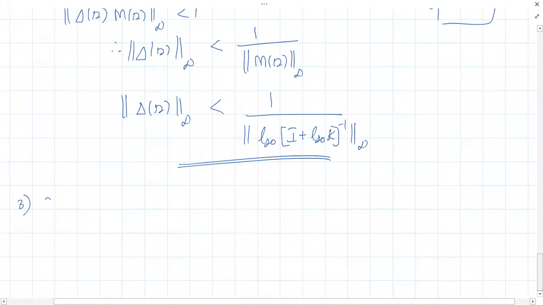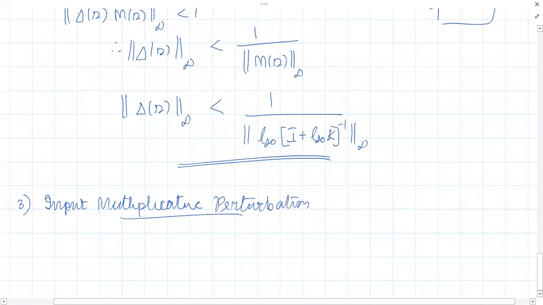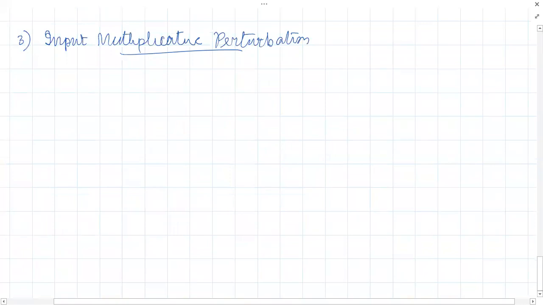So next is inverse input multiplicative perturbation. So this is a summing point.